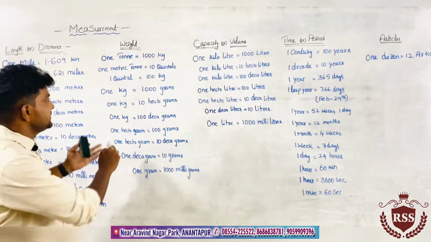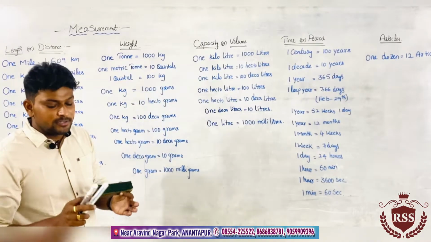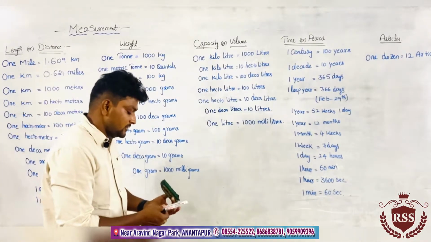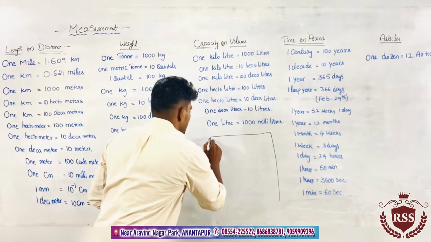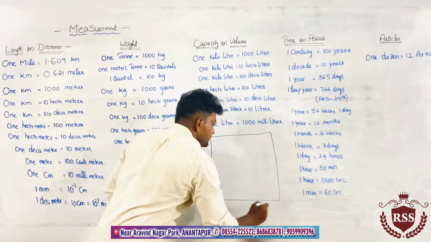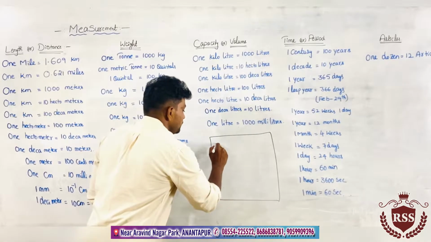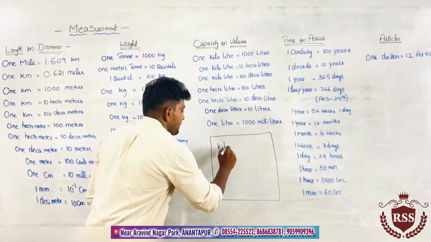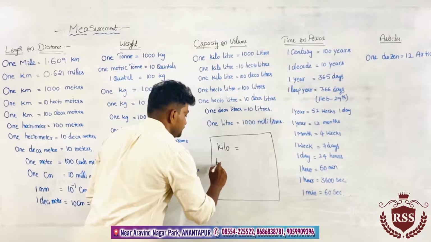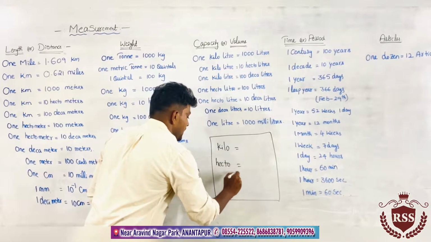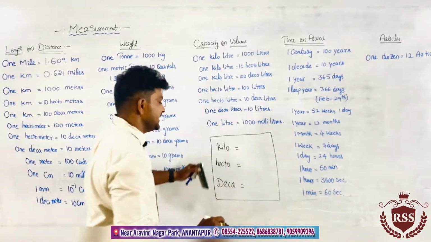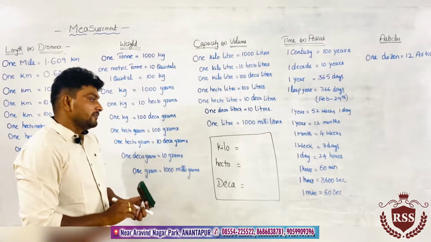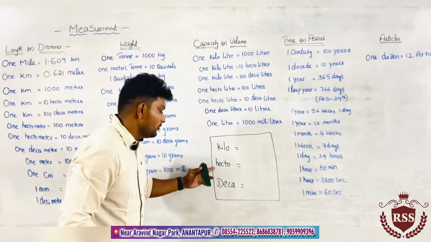In this entire topic, you need to remember three points, three very important words: kilo, hecto, and deca. These three words each have one specific value.